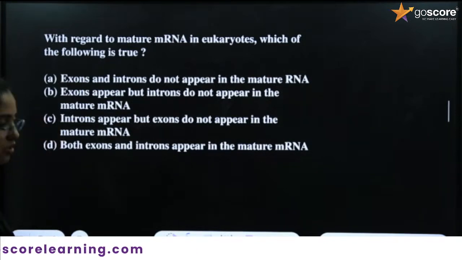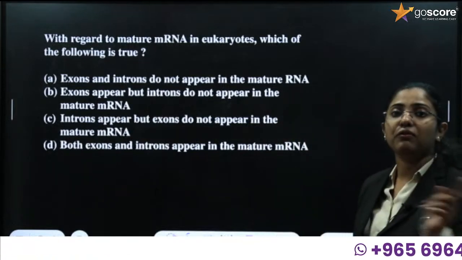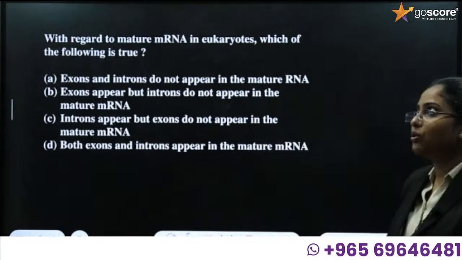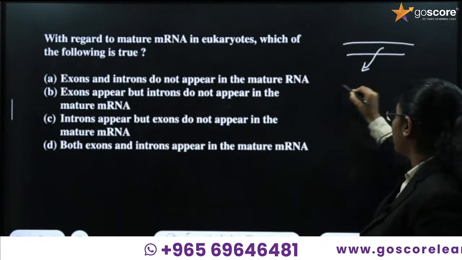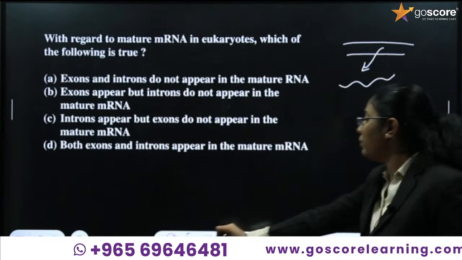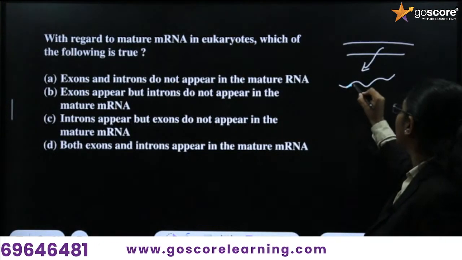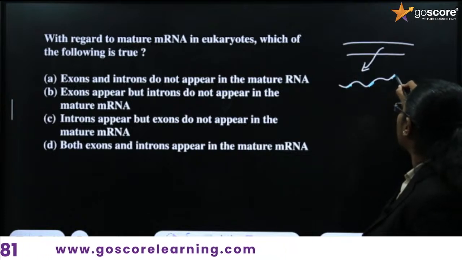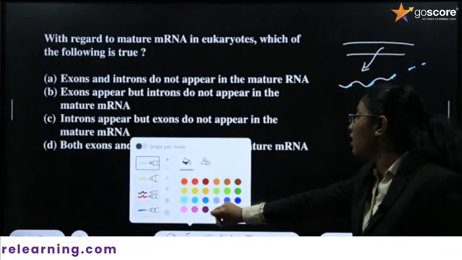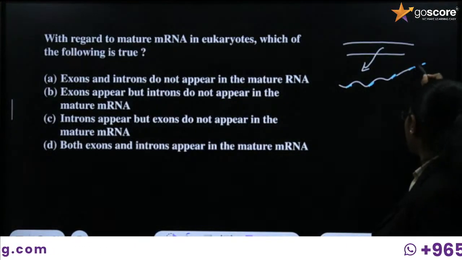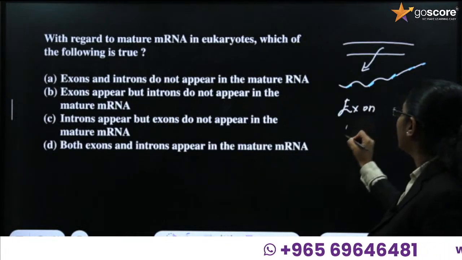So we need to know about mRNA that is produced after transcription in which organism? In the case of eukaryotes. In eukaryotes, the RNA produced from the DNA will be in the form of heterogeneous RNA. Why is it known as heterogeneous RNA? The heterogeneous RNA will have the exons and the introns.